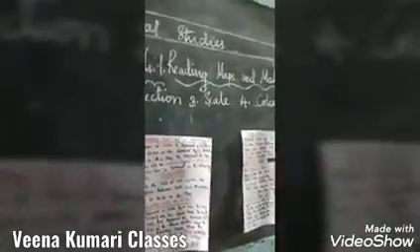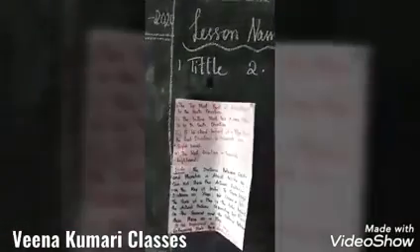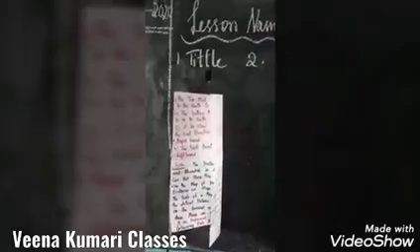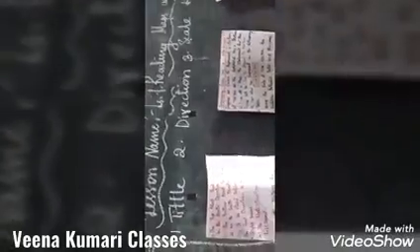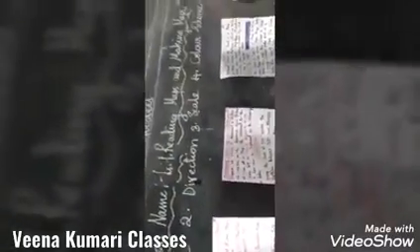As we are studying lesson number 1, reading maps and making maps. I am your social studies teacher, Veena Kumari. Yesterday we studied the elements of the map. Children, do you remember what the elements of the map are? Once again I will recall it, because yesterday I introduced only title and direction. Today I am going to discuss the scale, color scheme, keys, signs and symbols.